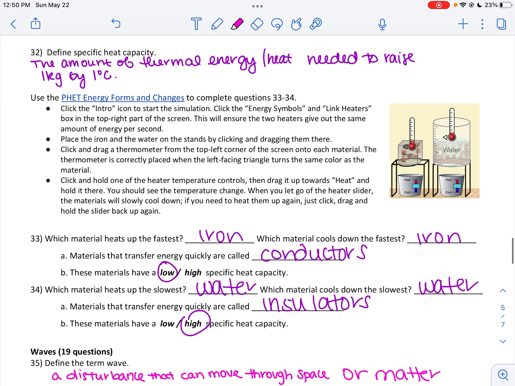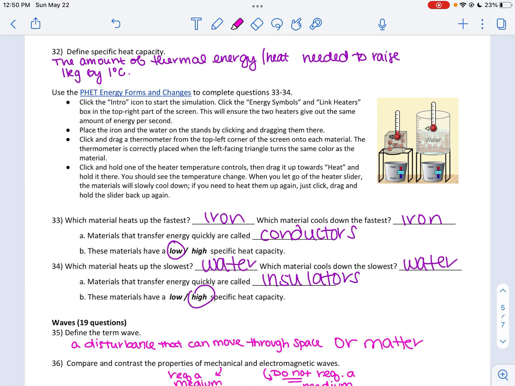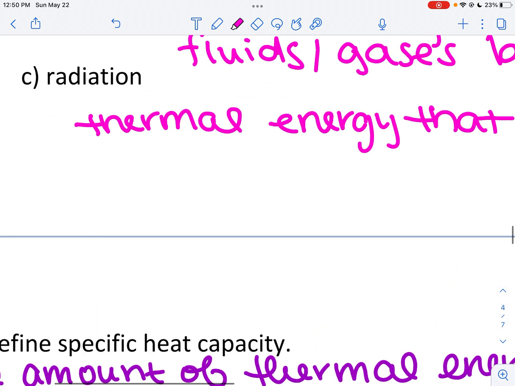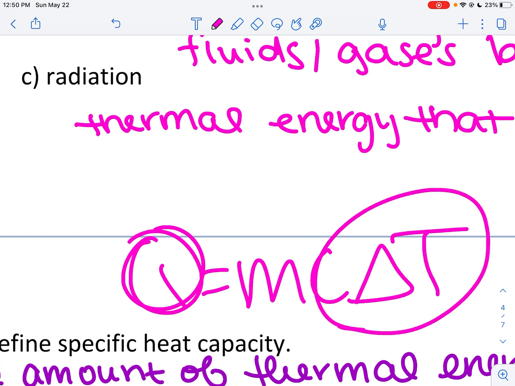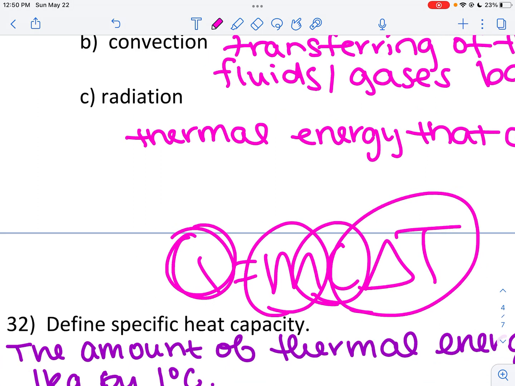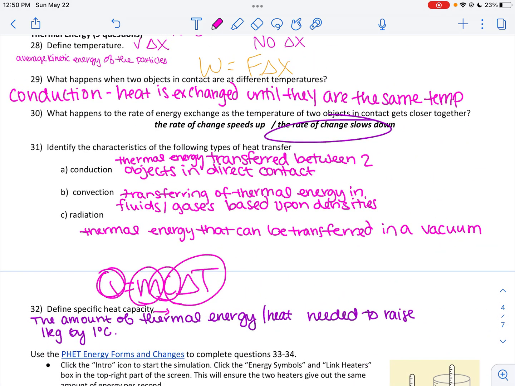Then we went into specific heat, which ties in here. Remember, specific heat is how much energy I have to add in order to raise the temperature of my material. There were a couple of things that factored in with specific heat and how much energy I had to add. If you remember this equation, Q equals mc delta T. Well, if I want to raise the temperature a lot, then I need a lot of heat. If I have a large body of water, then that's going to take a lot of heat to heat up. And then that final characteristic, the c in the middle, was our specific heat. So specific heat was c.